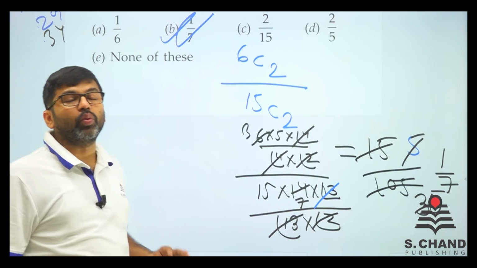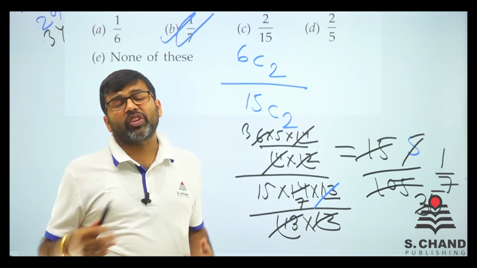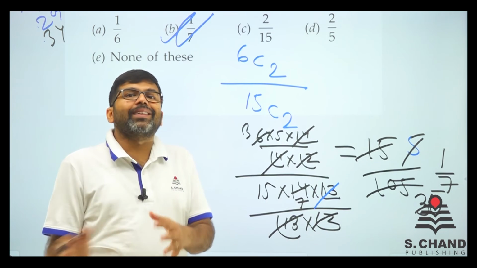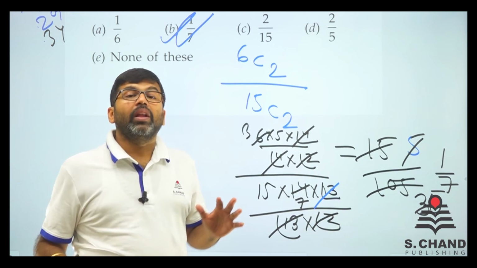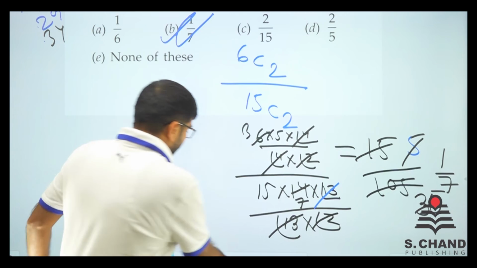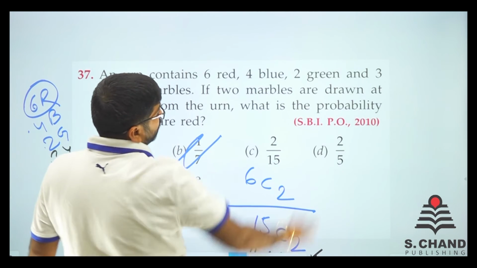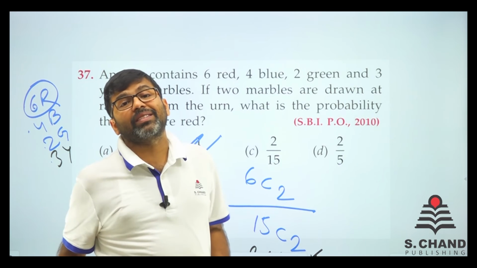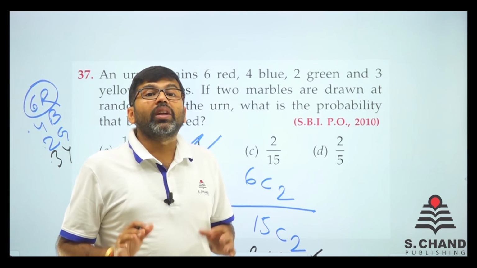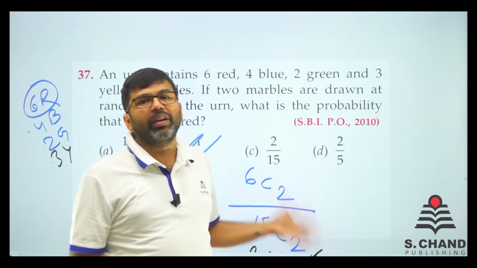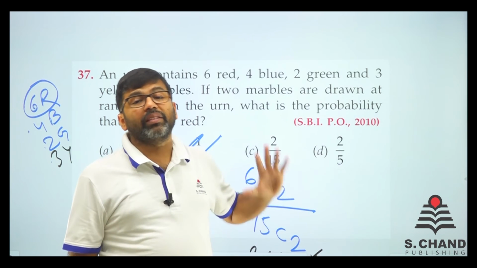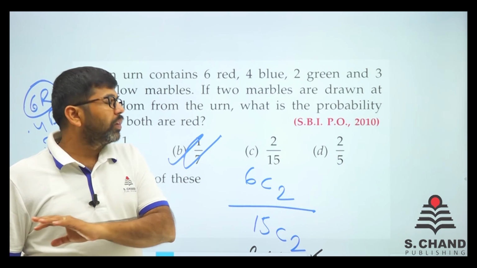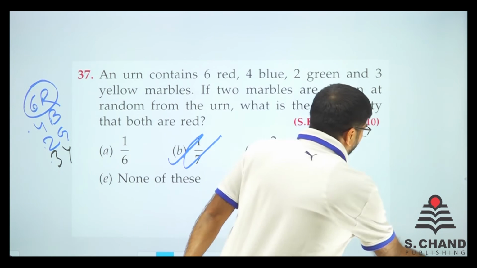And this is the way you need to do. You need to do all the questions like this. And believe me, these types of questions do come in the exam. No change at all. And I told you we are there. See, this question is from SBI PO. So in the banking exams and other exams also, UPSC style of exams, this question comes. Say for example, if you give the CAT exam, probability is there, CAT, MAT or any MBA exam. So you need to do all these questions, and I tell you, do it. Let's move on to the other question.